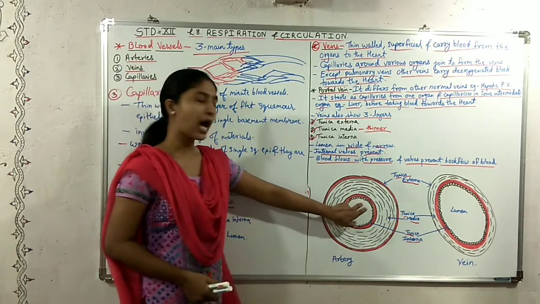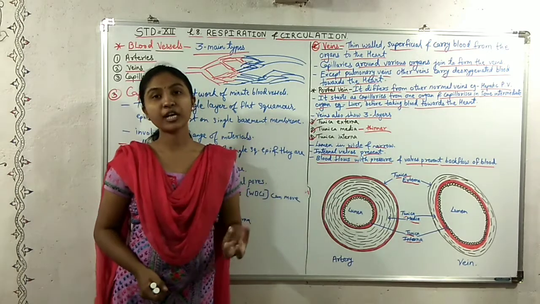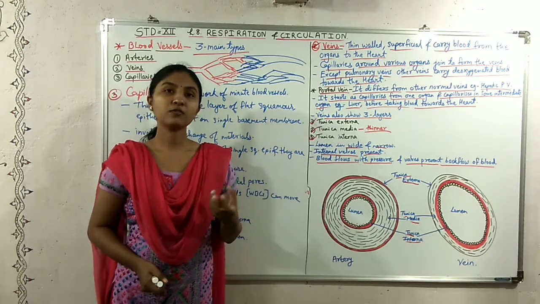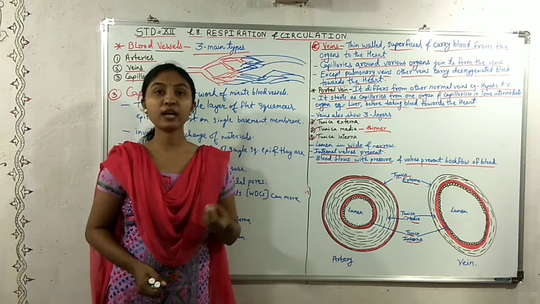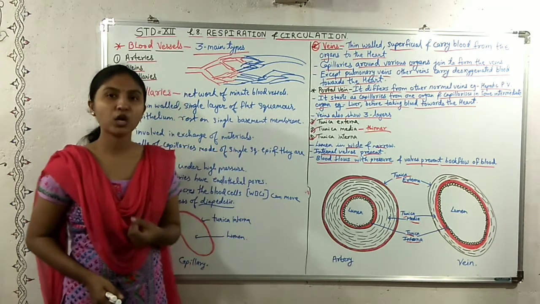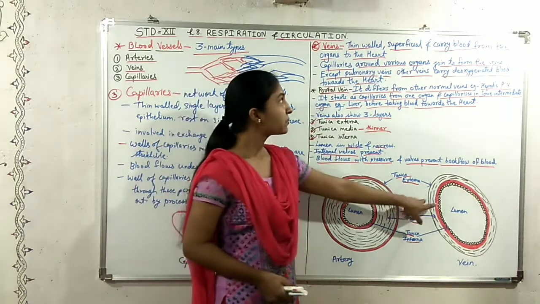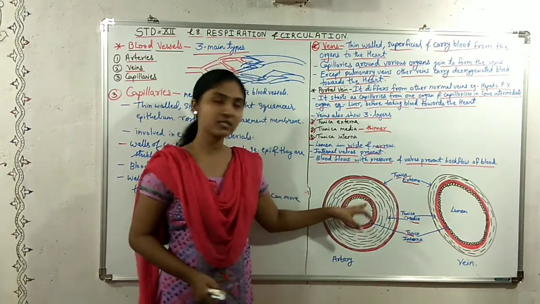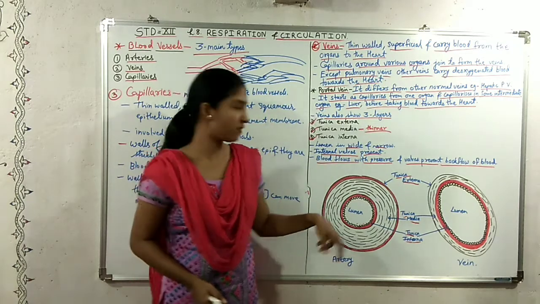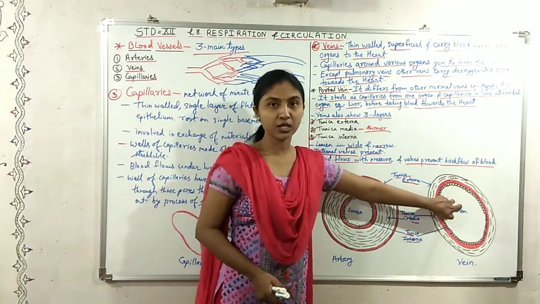Arteries carry oxygenated blood only, except for the pulmonary artery, which carries deoxygenated blood. Whereas the veins are thin walled and superficial. Arteries are located deep inside the body, whereas the veins are superficially located.